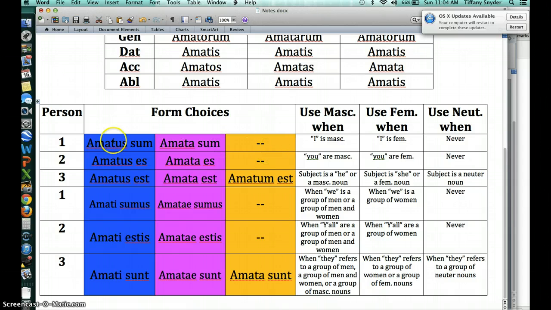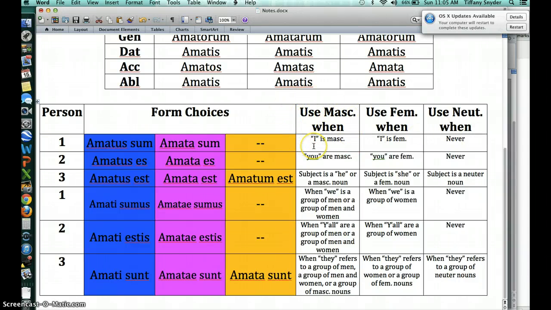There is no neuter. And notice my colors go masculine for blue, feminine for pink, and then the neuter I put in is yellow. So, when to choose the masculine os ending over the feminine a ending. That's what we're looking at in this whole row. Okay, so when to choose masculine.